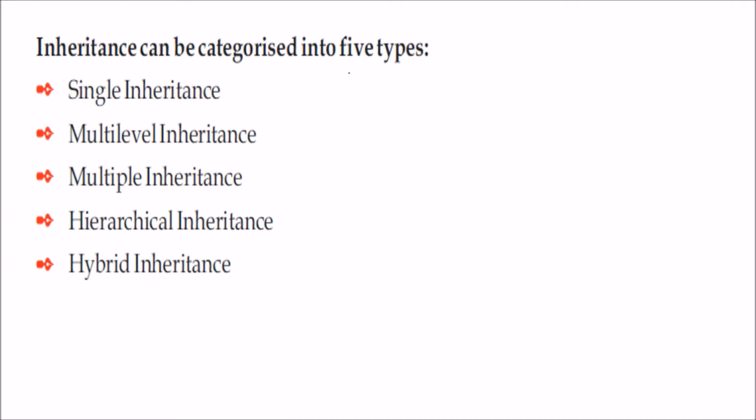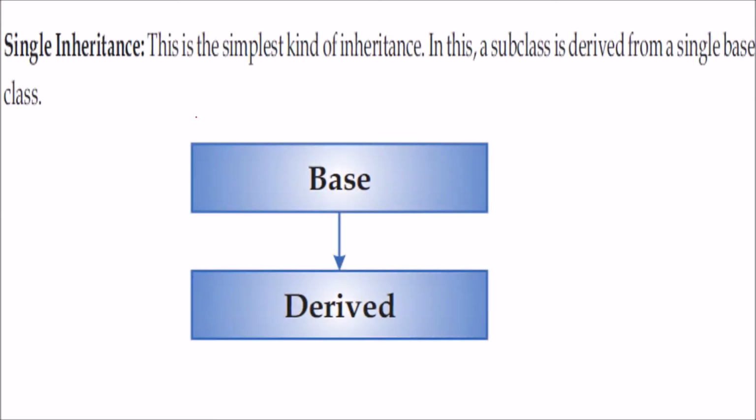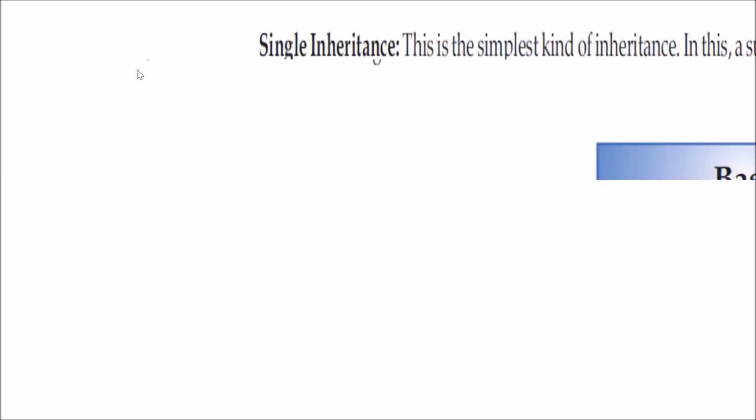Inheritance can be categorized in 5 types: single inheritance, multi-level inheritance, multiple inheritance, hierarchical inheritance, and hybrid inheritance. What is single inheritance? Single inheritance means when only one base class is involved. We have a derived class from a single base class. So from a single base class, this is called single inheritance.